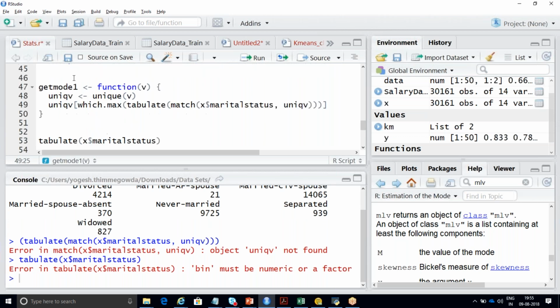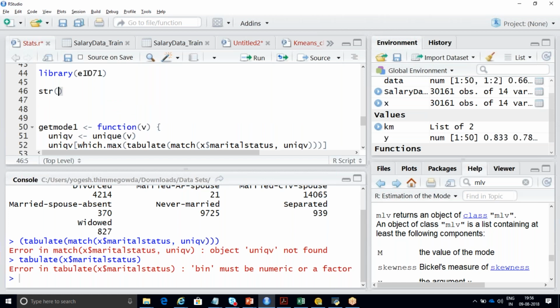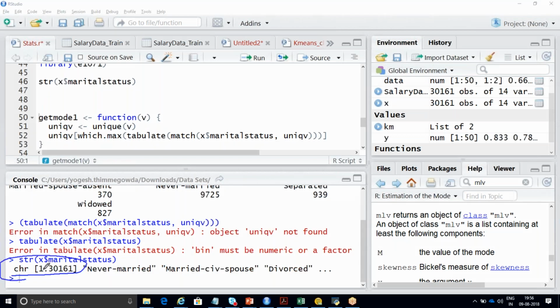In order to check your data type, you can just type str of this X dollar marital status. If I run this, it will say that it is character type. So either it should be numeric like 0 or 1, or it should be factor type. Factor in the sense, how many classifications do we have here?